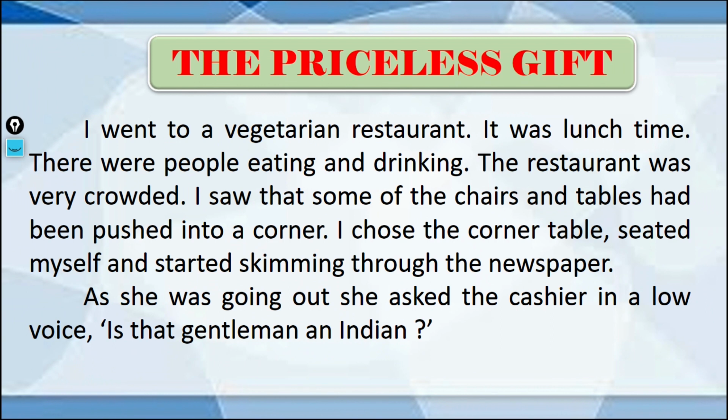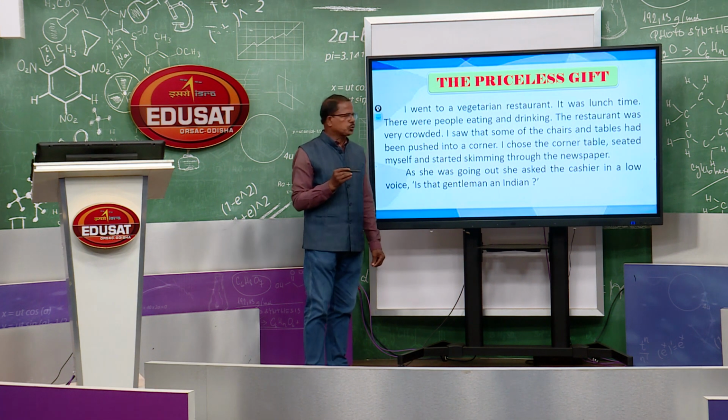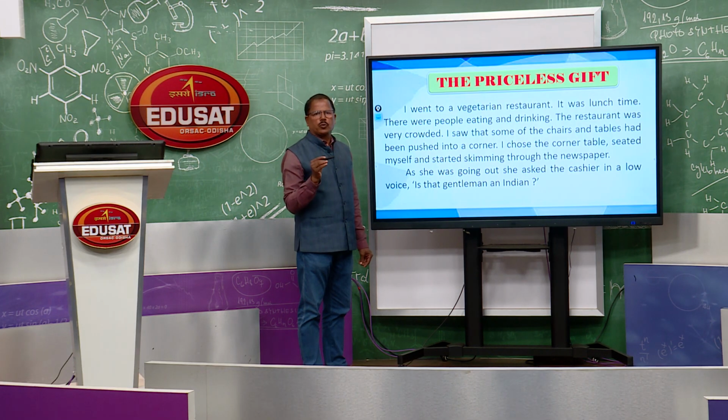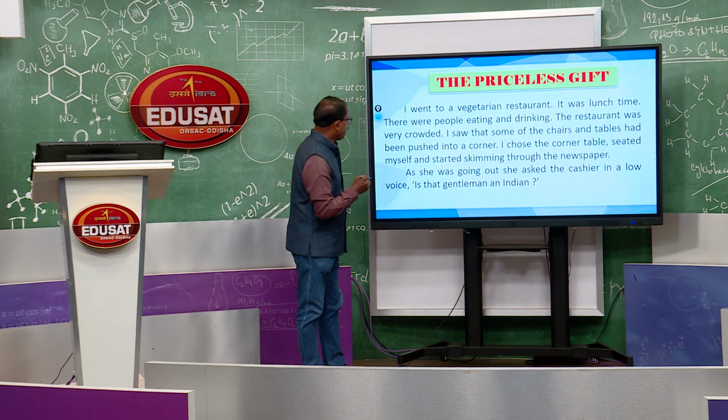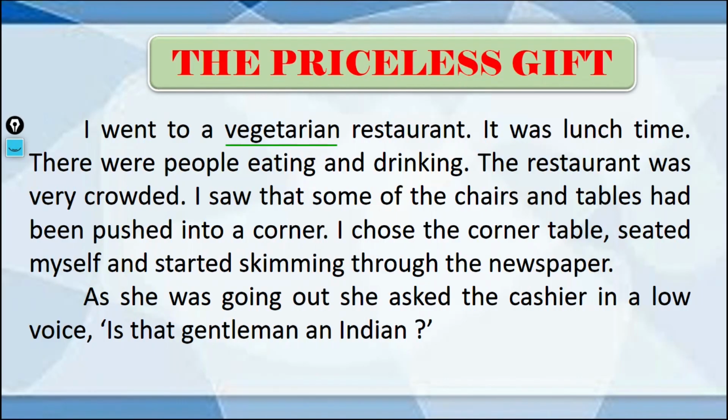So, you see the story begins with the pronoun I, and the scene is a restaurant. You can find some new words, maybe you do not know the meaning of those words. Let us find the meaning of those words first and then we will discuss the paragraphs. Vegetarian is very common, all of you know, veg, non-veg. The meaning is made of only vegetables.